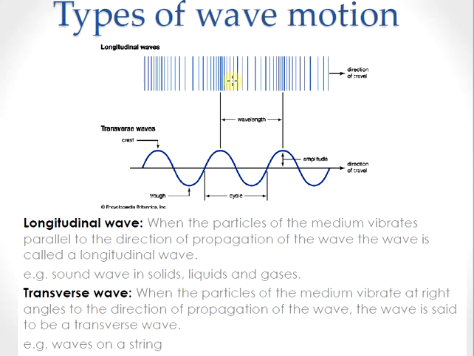The time taken by the particles in a medium to complete one periodic motion is called the time period. So it is the time taken for the particle to move from one crest to the next crest. The corresponding time is called the period, and the number of waves produced by the source per second is called the frequency of the wave. These are some of the terms associated with wave motion.